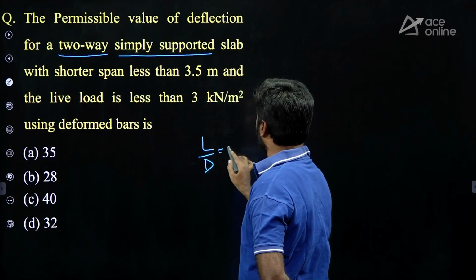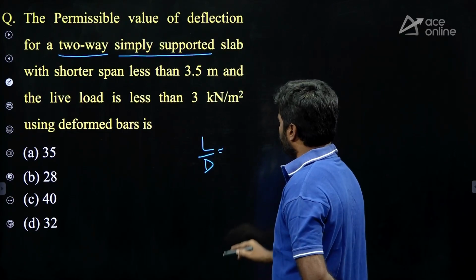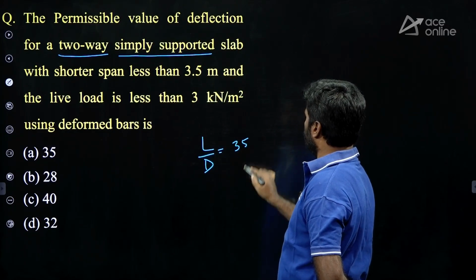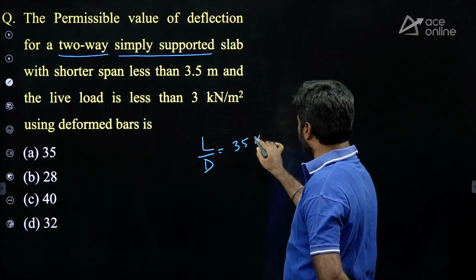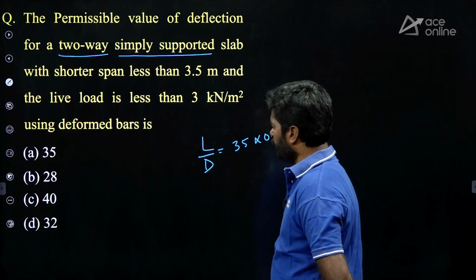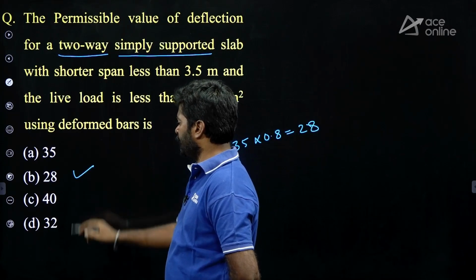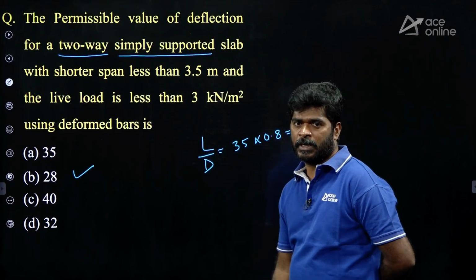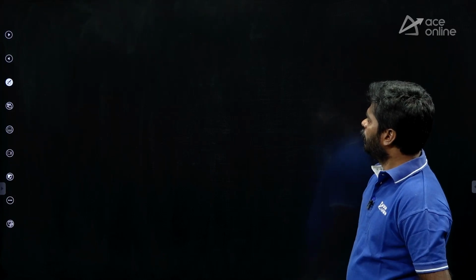L by d equals 35 for mild steel. If you want for HYSD bar, multiply with 0.8, so you will get 28. Option B is correct. Okay? Right. Next question.